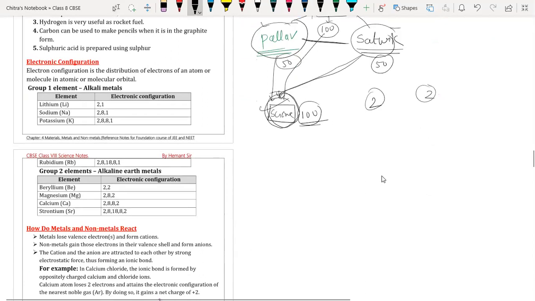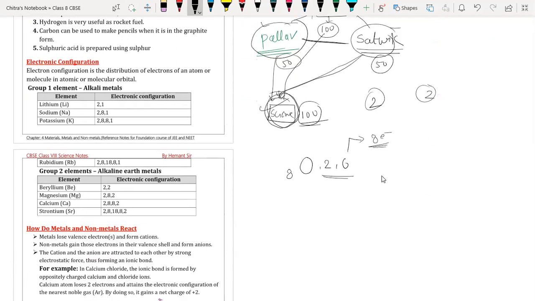Okay, suppose we have an oxygen atom. The oxygen atom has 8 electrons, so its electronic configuration is 2 and 6. I am going to draw the outermost electrons, because the octet rule says at least 8 electrons must be present in the outermost shell in order to become stable.